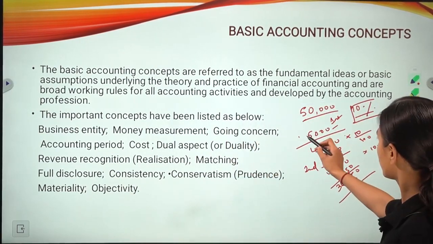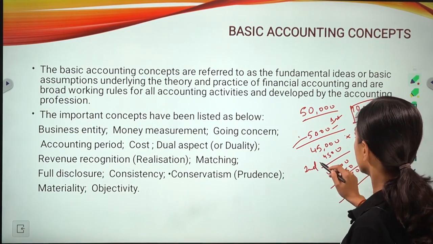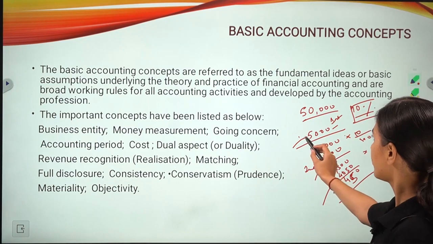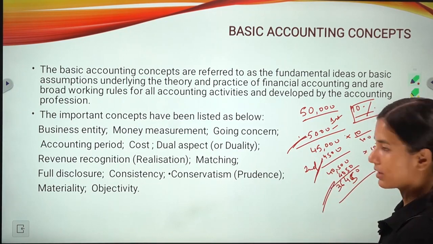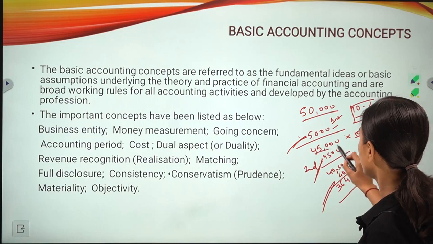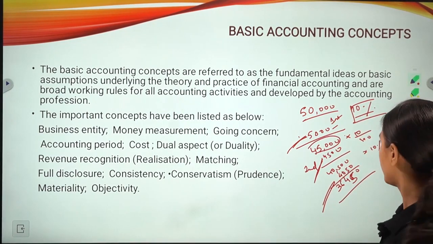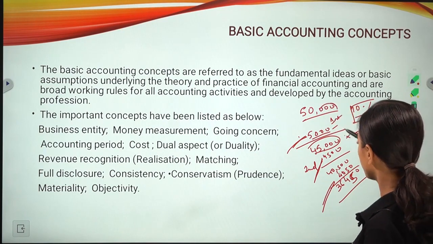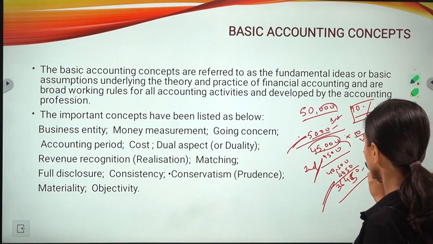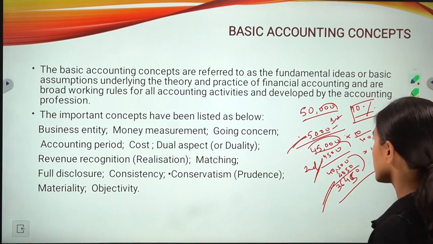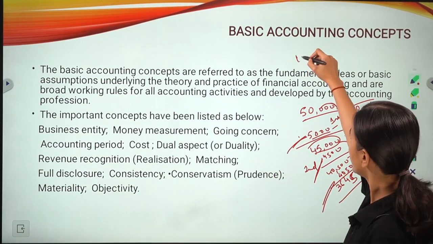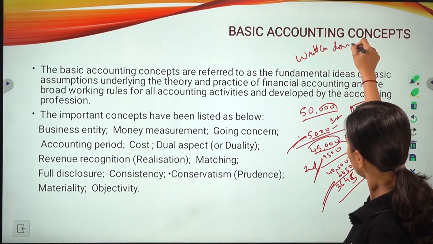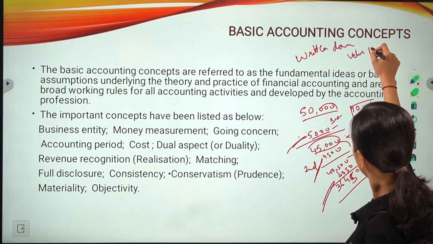This is your written down value method. It means in each and every year the depreciation value decreases along with the decreased value of the asset. Here we have calculated 10% on this amount, then 10% on this amount, then 10% on this amount. This is your written down value method.